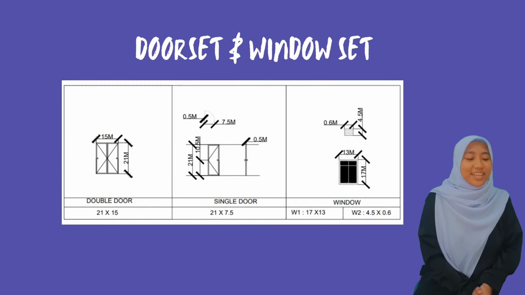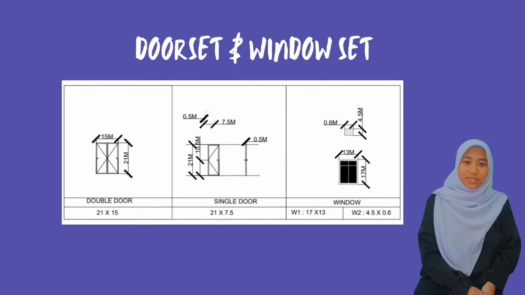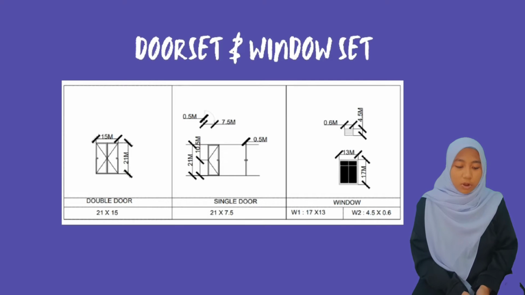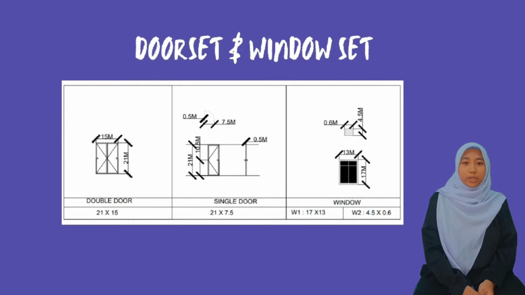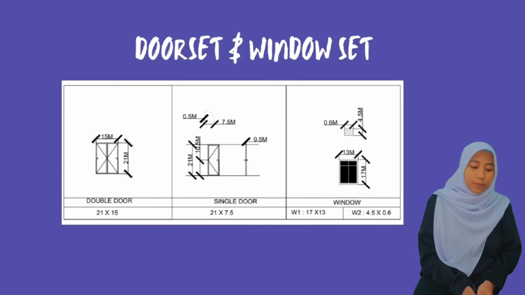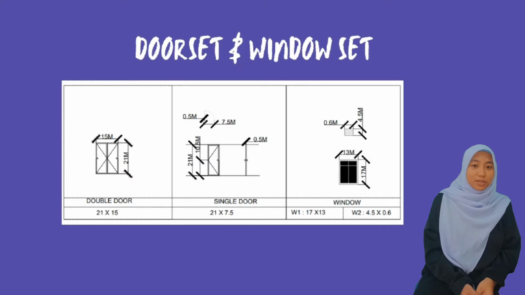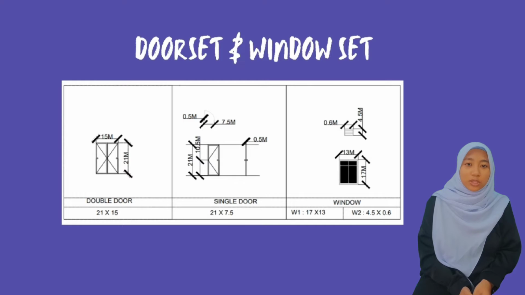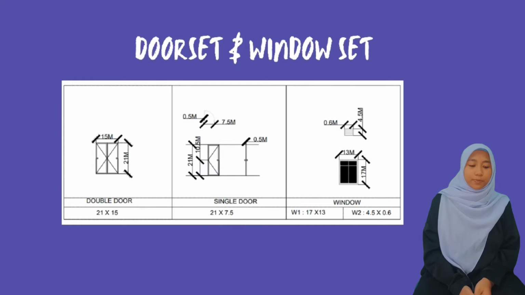For door set and window set, I use double door, single door and window, two sizes. For double door, I use 21 modular times 50 modular.